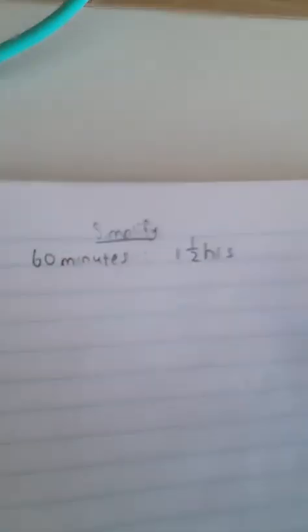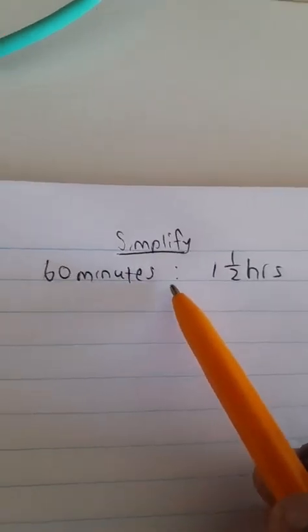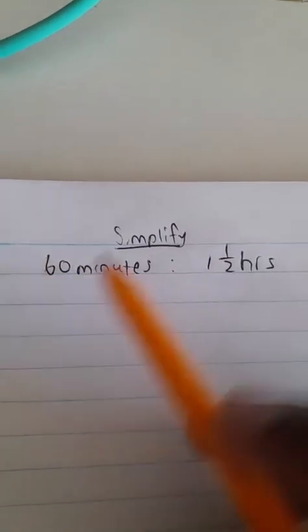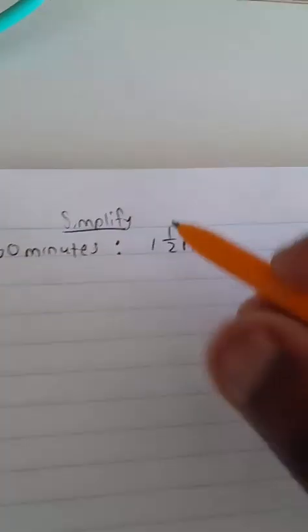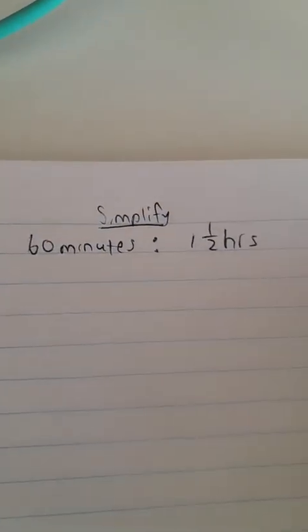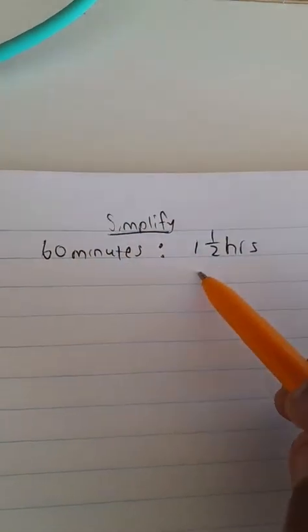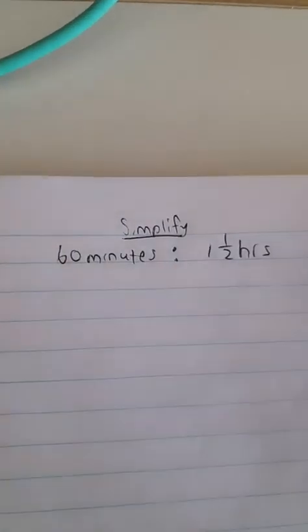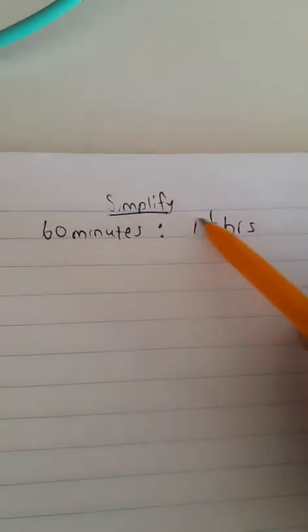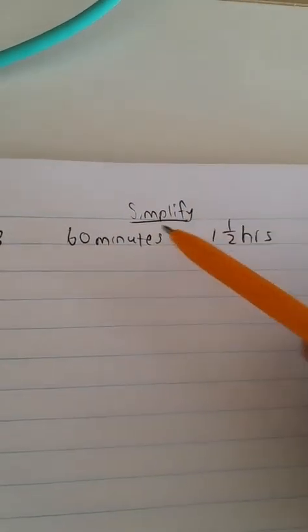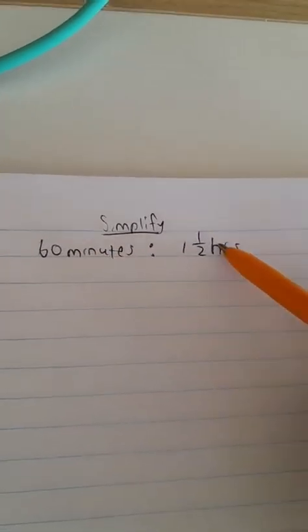All right. So hopefully you guys can see what we have there on the screen. And now we need to simplify. If you look at this ratio, we have 60 minutes is to 1.5 hours. Now, if we look at this ratio, we still are going to follow the same method. We look at the ratio, we ask ourselves the question, 1, do we have a whole number here? Do we have a whole number there?